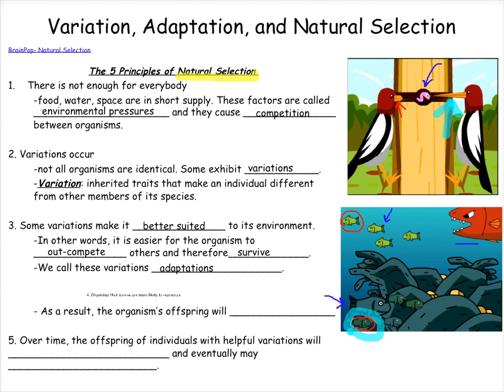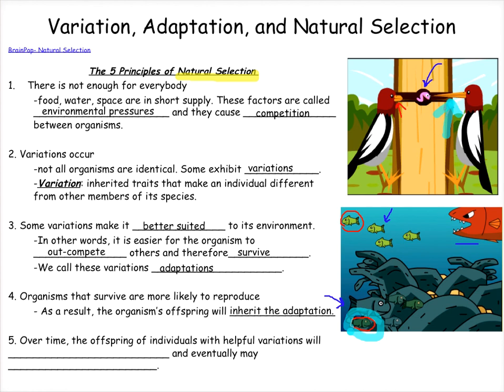Okay, this leads us to the fourth principle, which is that organisms that survive are more likely to reproduce. As a result, the organism's offspring will inherit the adaptation that enabled its parents to survive. In these examples, the long-beaked bird and the dark green fish will survive, and therefore they'll get the opportunity to have long-beaked chicks and dark green fish babies.